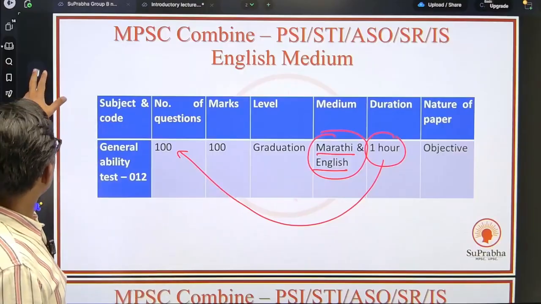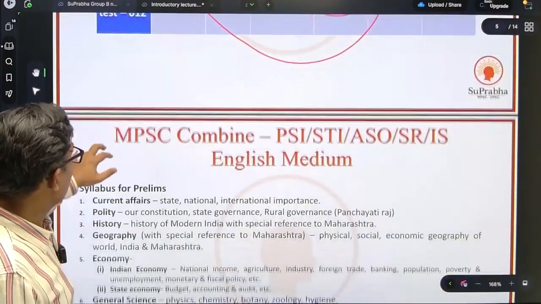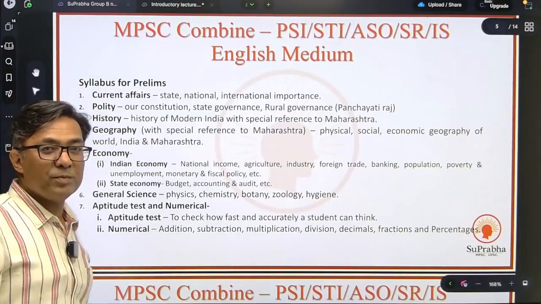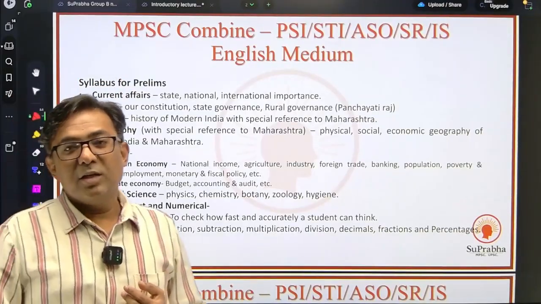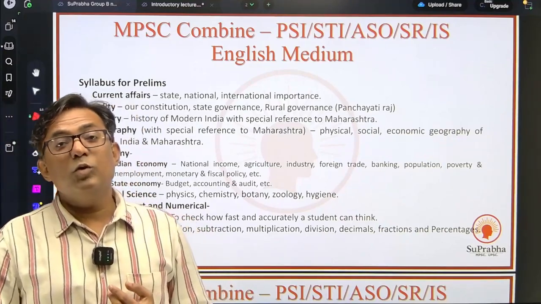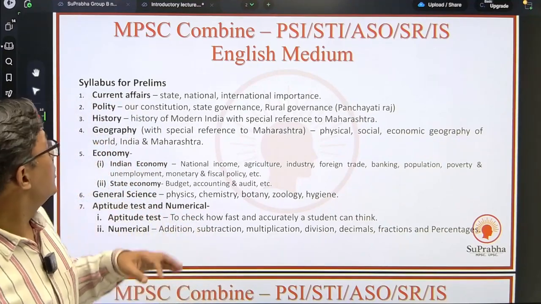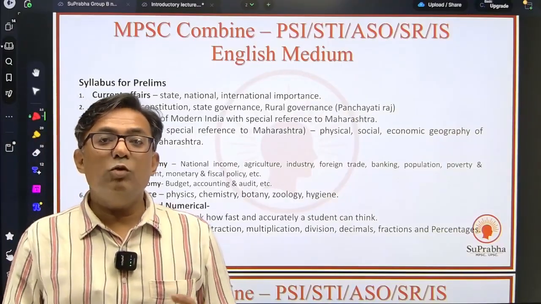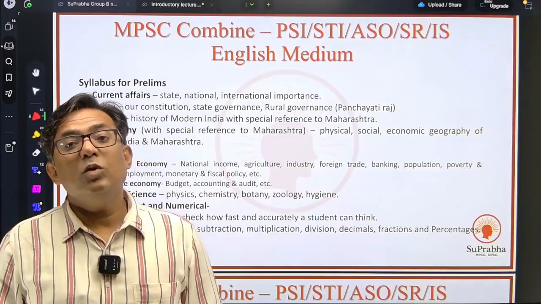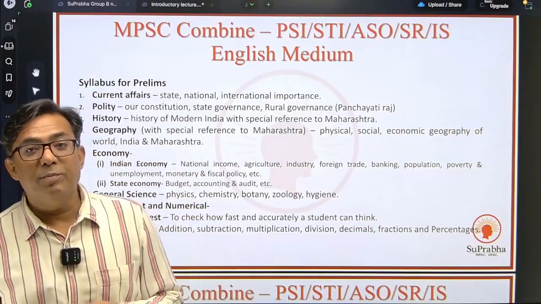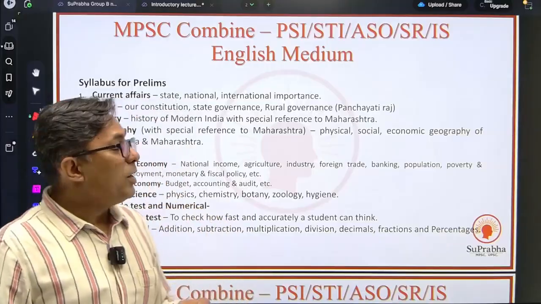Now, if you look at the syllabus for prelims, it consists of 7 topics. First is current affairs with respect to India, the world, and also with respect to Maharashtra. Second is polity, that is our constitution, how the country is governed, the different laws, as well as the Maharashtra state local self-government administration. So that part is also important.